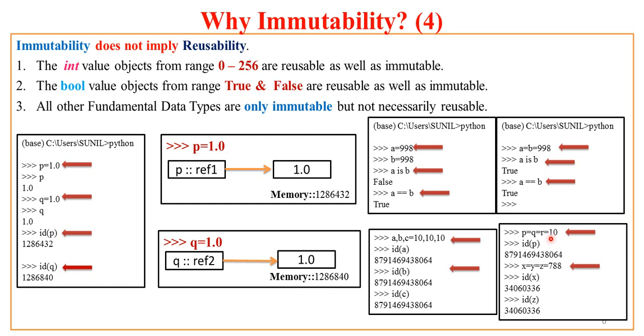But now take the case that I have entirely different variables p, q, r. I assume that this code snippet is in continuation with the earlier assignments of variables a, b, c. Now here p, q, r equal to 10, I get the same id. But now if I try to do the same thing with a value which exceeds the max range value 256, say 788, I have assigned 788 to three different variables.